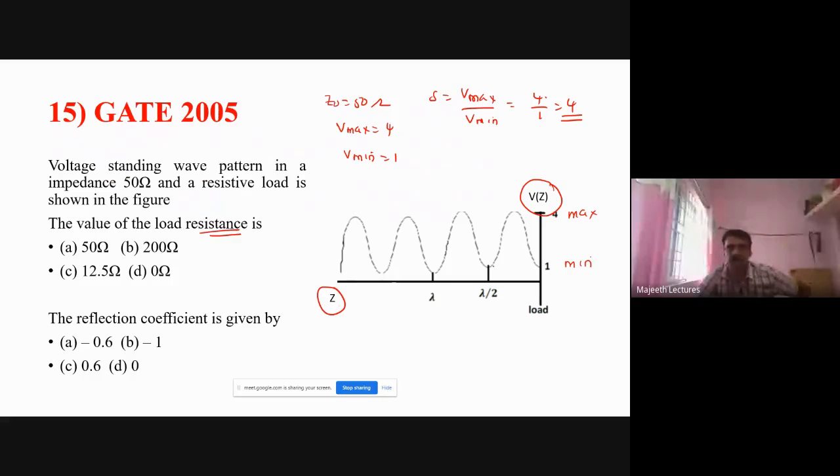But you see here which is occurring at the load. Minimum is occurring at the load. This is very, very important. The minimum occurs at the load, so the maximum is not occurring at the load. Voltage minimum occurs at the load.